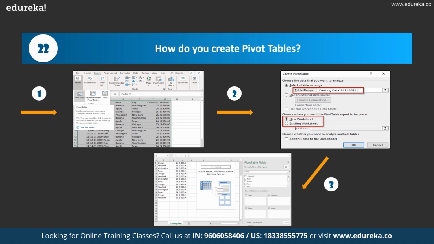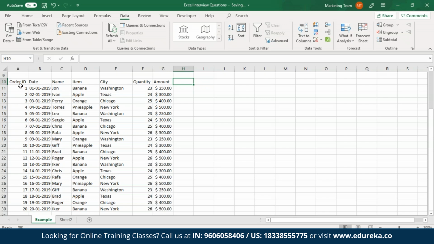So what I'm going to do over here is copy a table that I've already created. As you can see, the first row has a unique heading and each column has the same type of data. The following rows contain the data for a single recording. So I hope you guys are clear with this. Now let's move on and see how you actually create pivot tables.